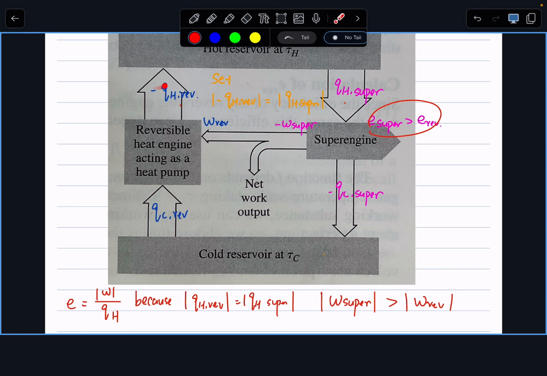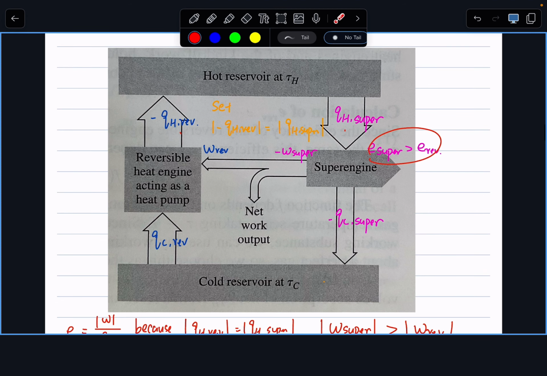One thing you might be confused about: this one is negative, so how come we use QH here? Remember, the left cycle, the heat pump, is a reversible cycle, so we can flip the direction of that cycle so that my QH remains the same magnitude.